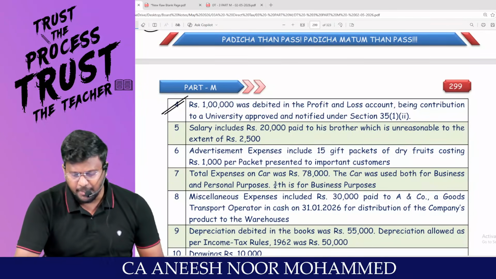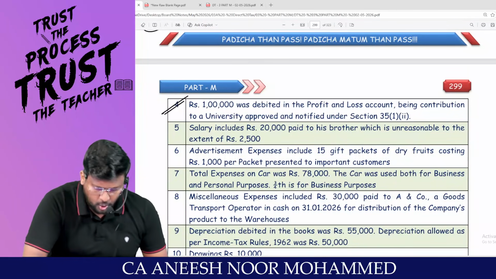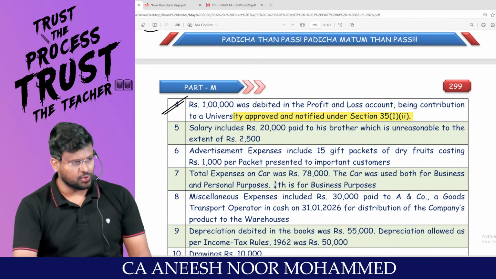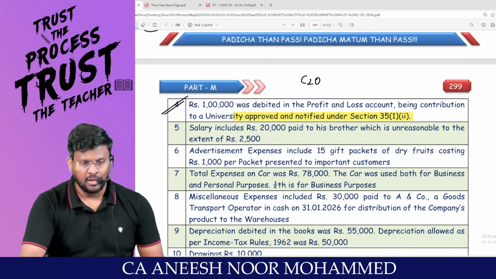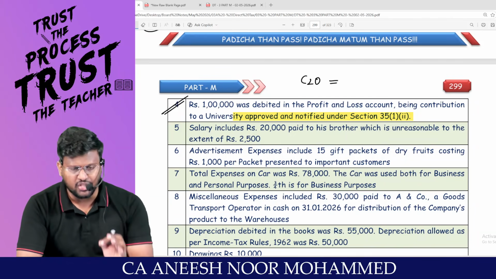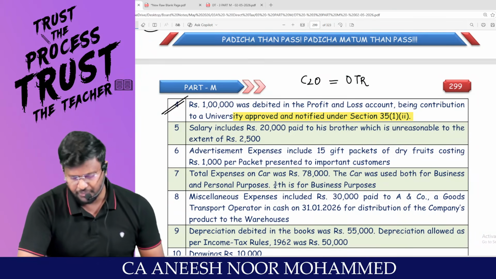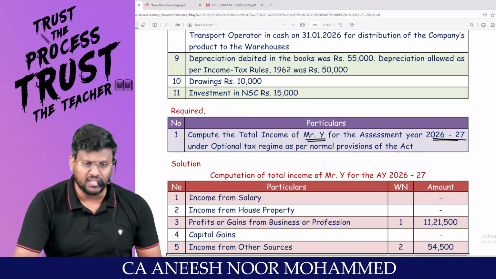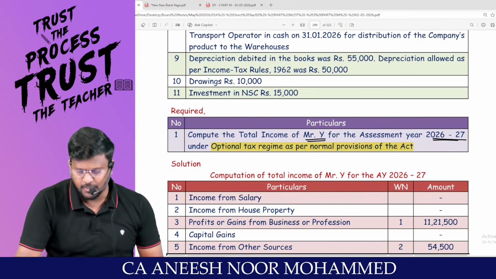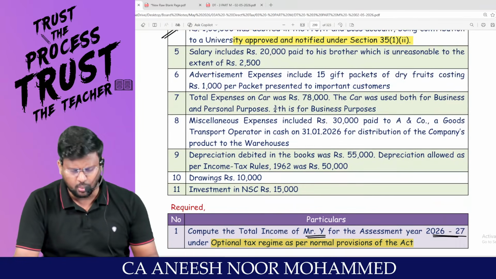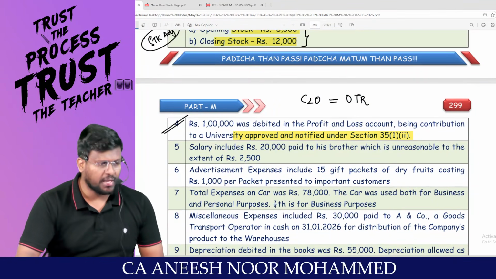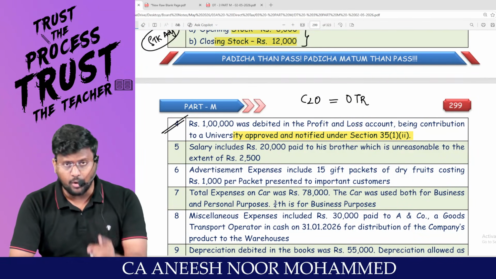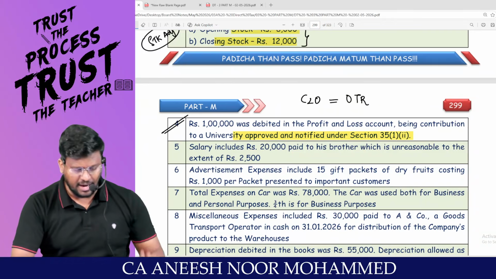Rupees 1 lakh was debited in the P&L account, being contribution to a university approved and notified under section 35(1)(ii). My dear lovable students, this is contribution to outsiders. This contribution to outsiders will be allowed as deduction only under the optional tax regime. You have to check the requirement of the question. Compute the total income of Mr. Y for assessment year 26-27 under optional tax regime as per the normal provisions of the Act. Since the assessee is going through the optional tax regime, this 1 lakh will be allowed as deduction. No adjustment is required. If the route is default tax regime, this 1 lakh should not have been debited to the P&L account. Hence, it has to be added back.